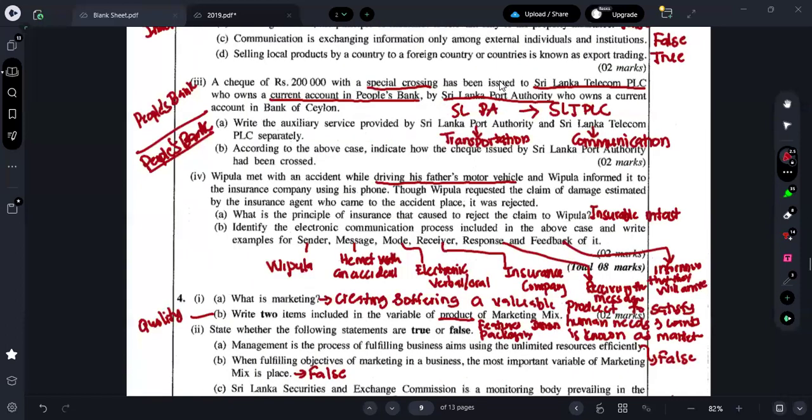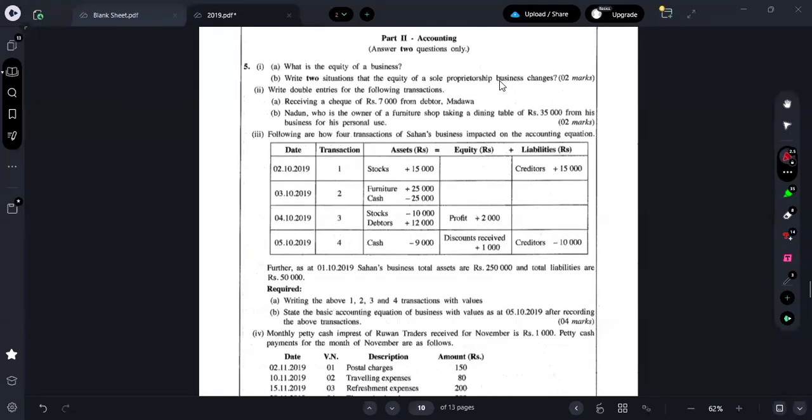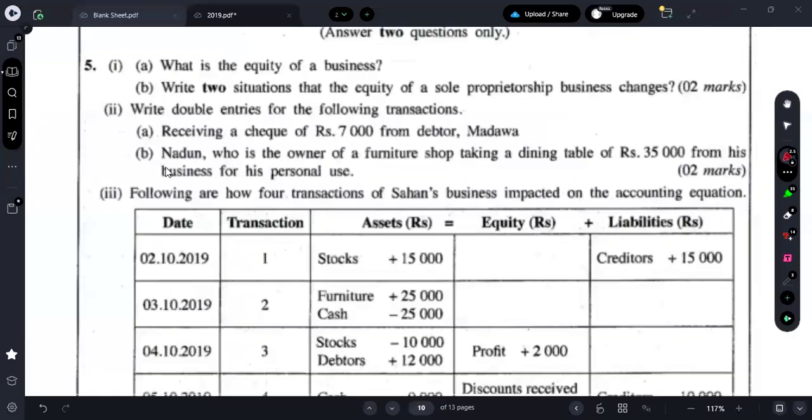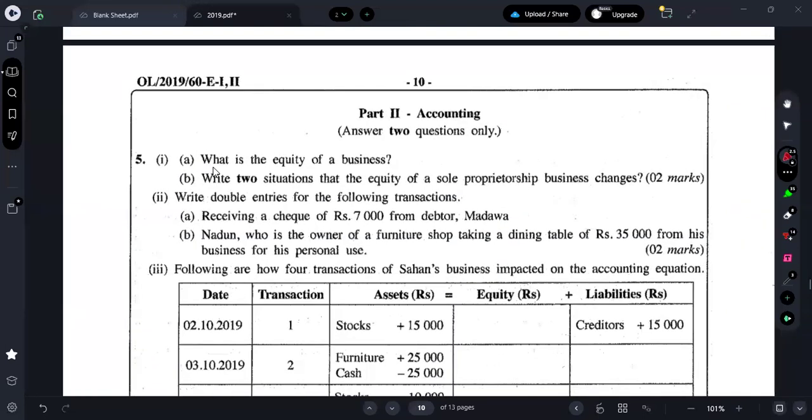So let's quickly do the accounting part also. Accounting is not difficult, guys. Just here and there we can put the values and do it quickly. So accounting part, fifth question, Roman number 1, A: what is equity of a business? Same as in business studies where they ask the definition of needs or wants, here they will be asking the definition of an accounting element. So one of the accounting elements' definitions they will definitely ask. So what is meant by equity? Equity means you can say as what?